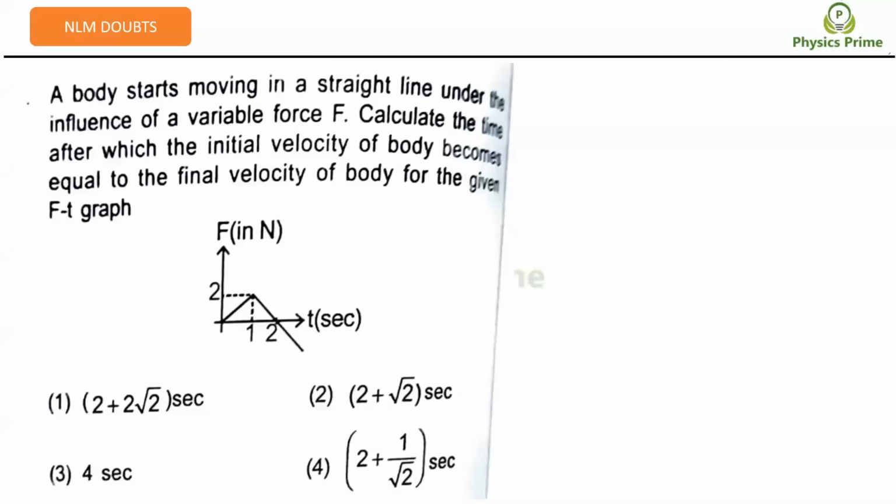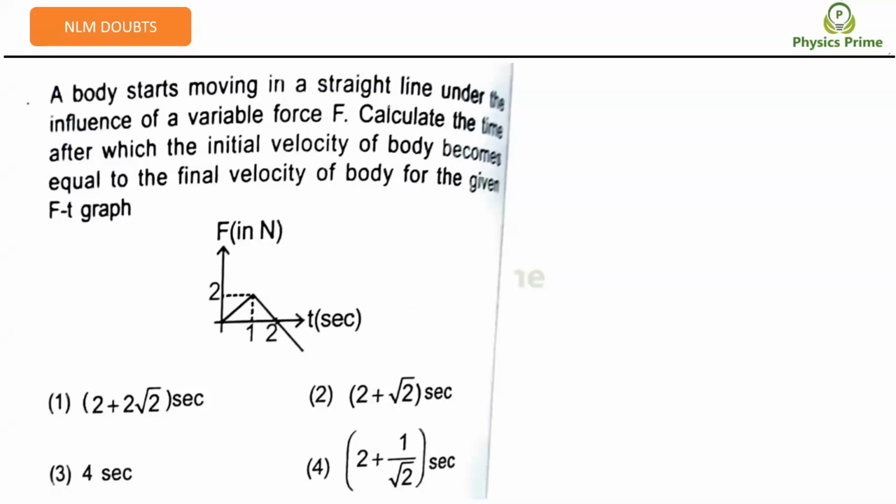The question you are asking is: a body starts moving in a straight line under the influence of a variable force F. Calculate the time after which the initial velocity of the body becomes equal to the final velocity of the body for the given F-t graph.